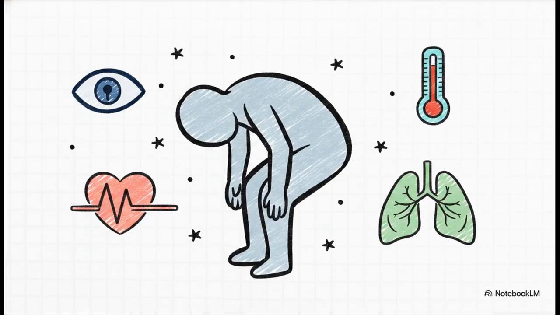This is where things get incredibly urgent. In an overdose, that mu receptor suppression goes lethally far. The neurons in the brainstem that literally tell us to breathe become totally insensitive to carbon dioxide. Respirations slow down to a dangerous crawl. You'll see pinpoint pupils, bradycardia, severe hypothermia, and a rapid slide straight into a coma. And because the gag reflex is completely lost, the risk of aspiration pneumonia just absolutely skyrockets.